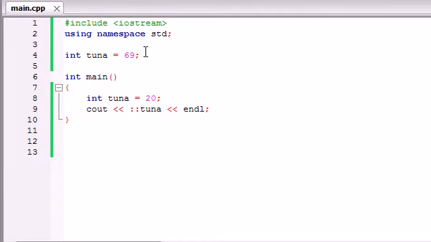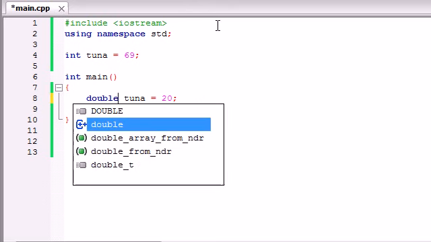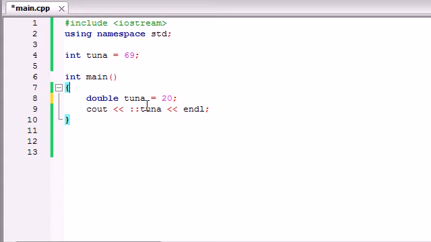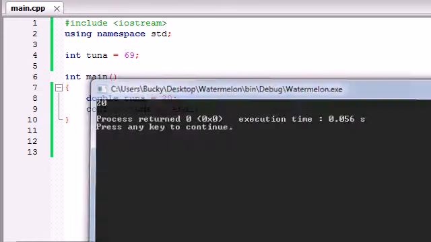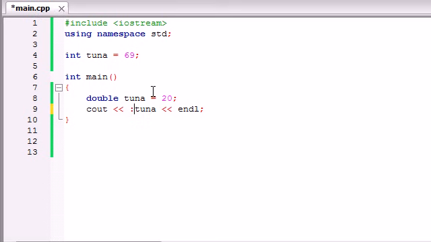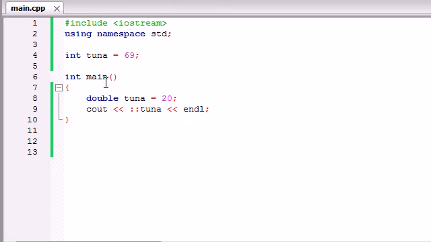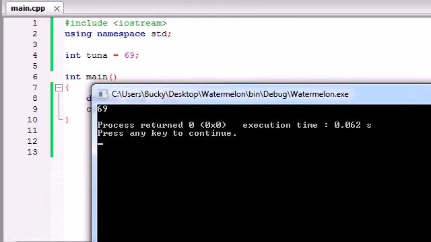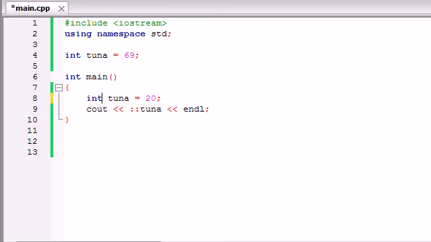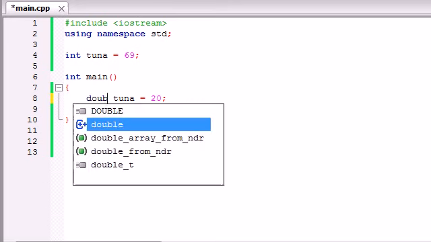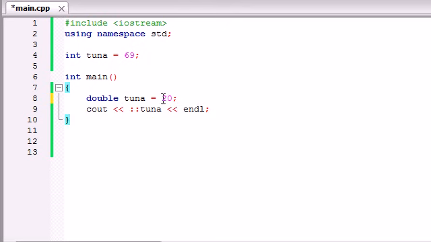And the reason people actually do this is because when they have variables with the same name of different data types, that's when it comes in handy. So for example, if you had an int tuna and a double tuna and you ran it, it would use the double tuna, which is 20. But if you use that colon colon, which is called again the unary scope resolution operator if you're taking a test or something, then it uses the 69. So I just don't want to show you guys if you're stupid and put int twice. People typically write variables with the same name whenever they're using different data types. So just wanted to point that out.